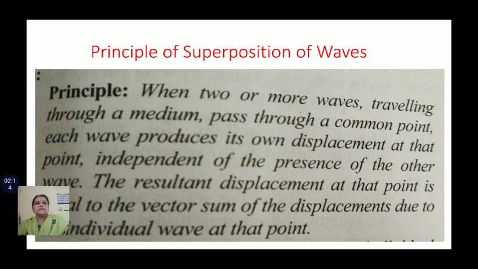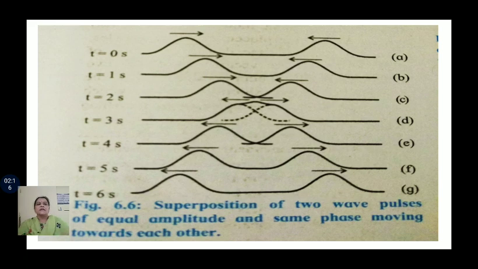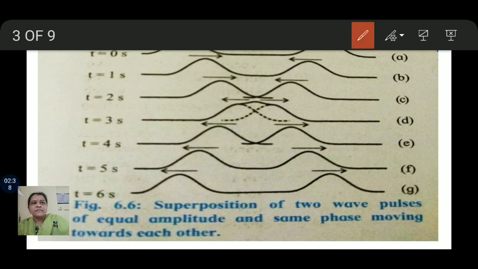Then friends, here we have to discuss superposition of two wave pulses of equal amplitude and same phase moving towards each other. In figures A and B we have seen that the two waves are moving towards each other.